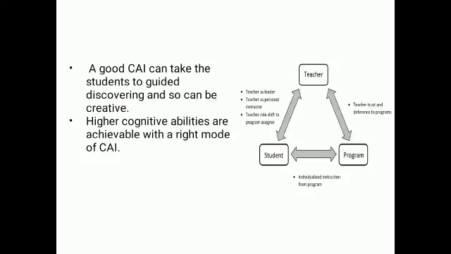In the cyclic conversation, there is the interaction between teacher and student. The teacher plays a leader role by giving feedback and valuing inquiry, developing curiosity and exploration, reinforcing and rewarding effort. In between the student and the program, the individual gets instruction from the program. And in between teacher and program, the teacher gets trust and deference to the program.